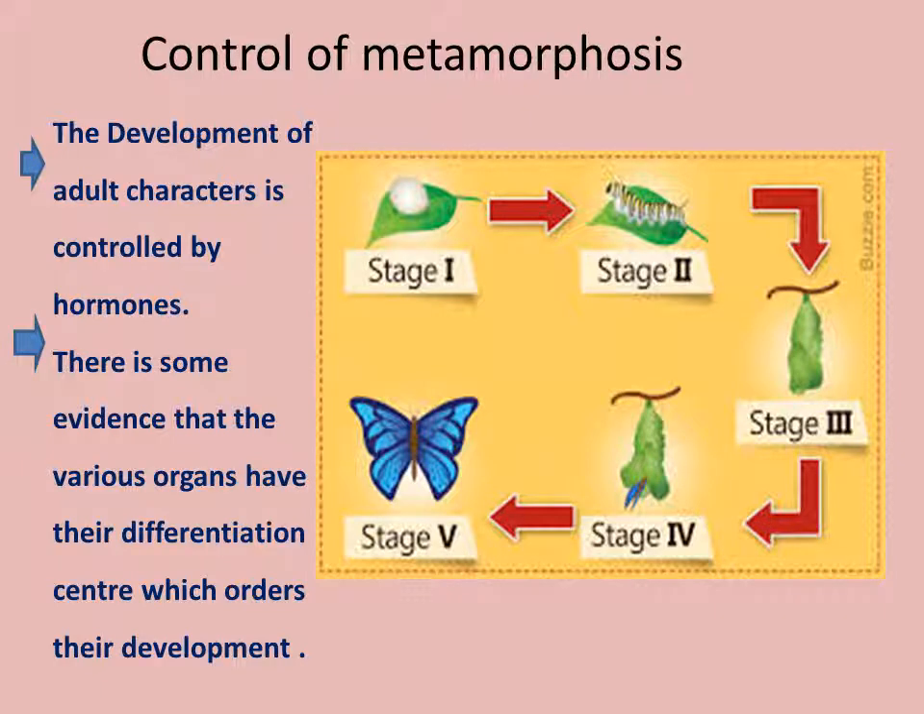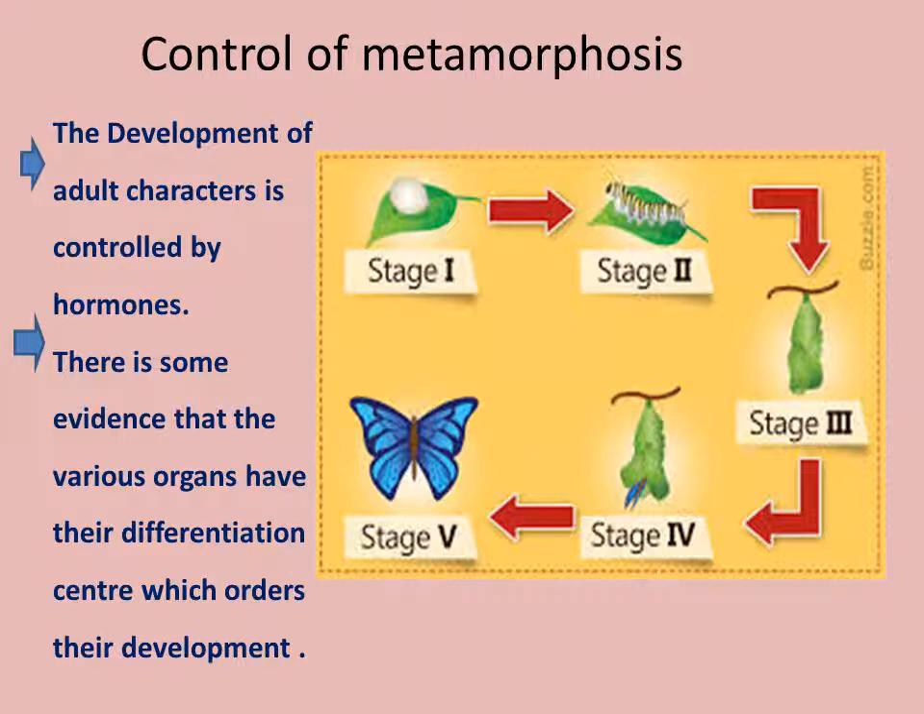But just to give you a brief knowledge about the control of metamorphosis, I would just like to tell you all that the development of adult character is controlled by hormones. Besides, there is some evidence that the various organs have their differentiation center which orders their development. Actually, there are two basic hormones as to the stages which we find. One is ecdysone, as the name indicates. This ecdysone hormone is responsible for ecdysis or molting. There is another major hormone present in insects, which is termed the juvenile hormone. As the name indicates, juvenile, controlling the young stage. Juvenile means young stage.